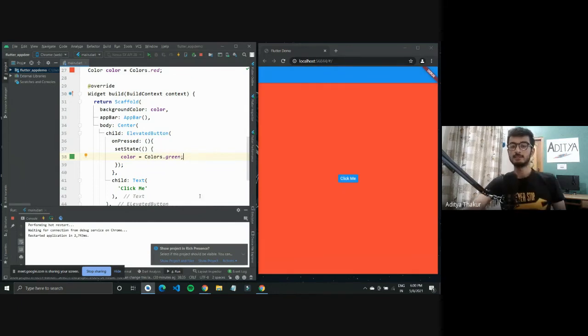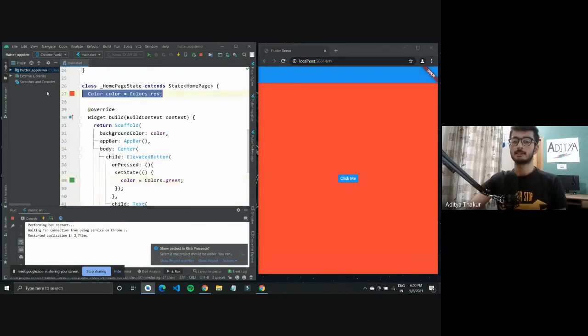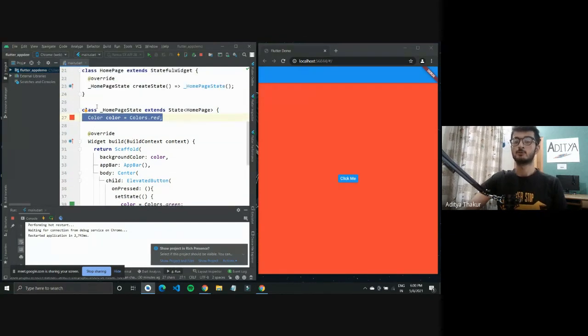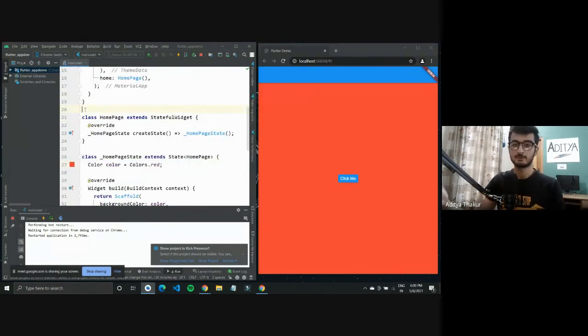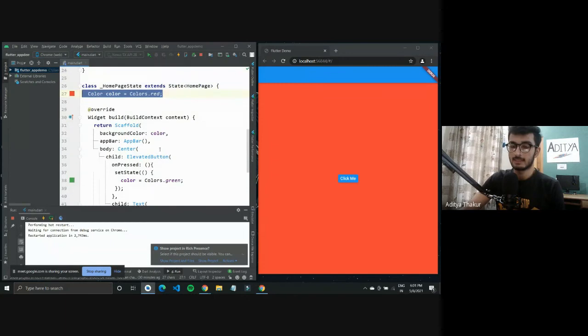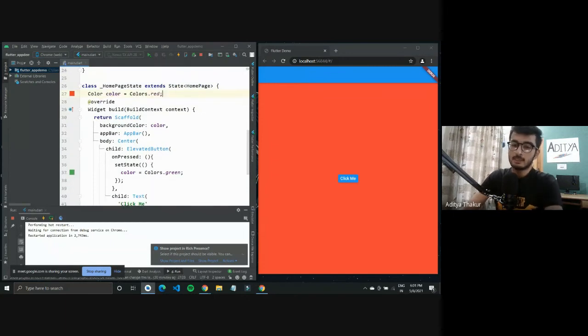Okay, so initially when we start out, this color was defined for this home page. Home page is a stateful widget again. So this background color was defined to be red for this widget, right? Then after this color was defined, we wanted to set this color as the background of our scaffold. So we just gave it as a property to this background color.